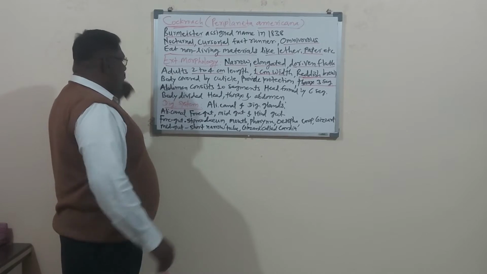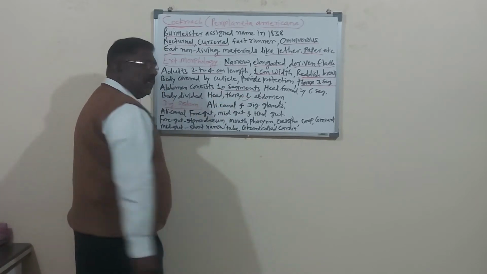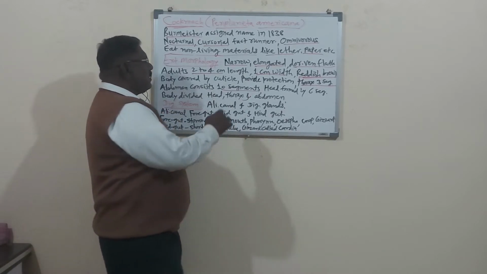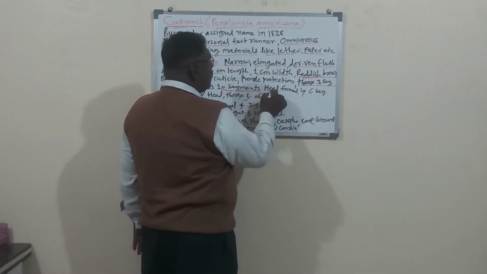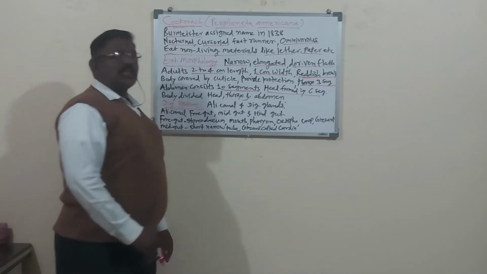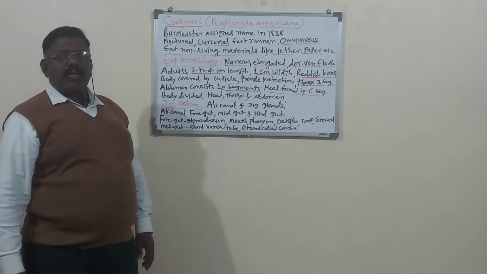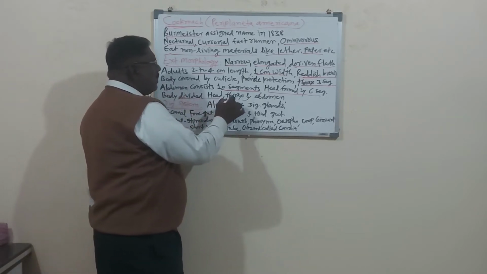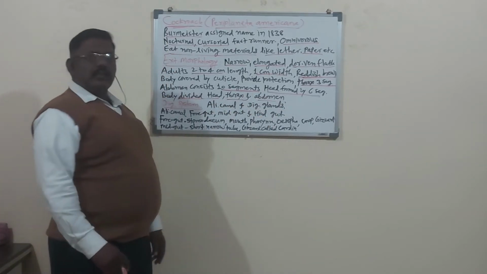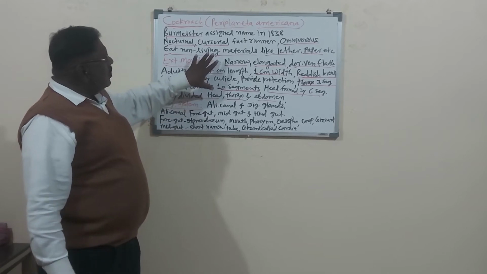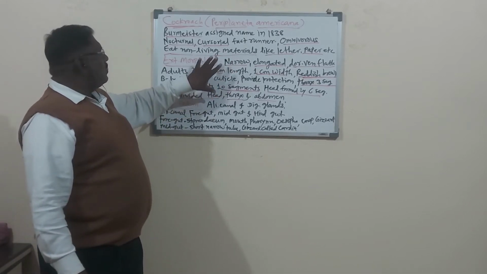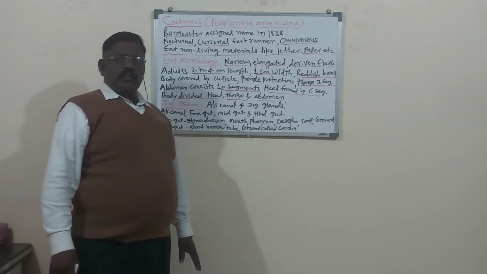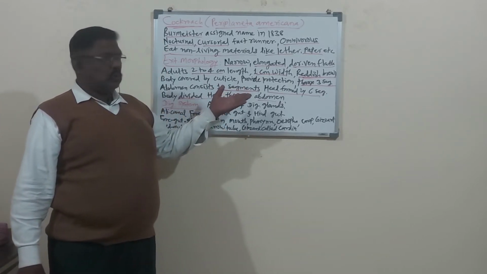Now the abdomen, after the thorax, consists of 10 segments. The head is followed by 6 segments, which are called the mouth parts. So the body is divided into head, thorax and abdomen. This is in short the external morphology of the cockroach. In detail you can read in the notes.